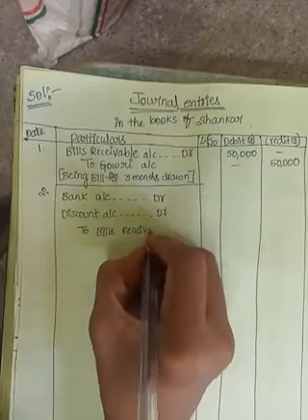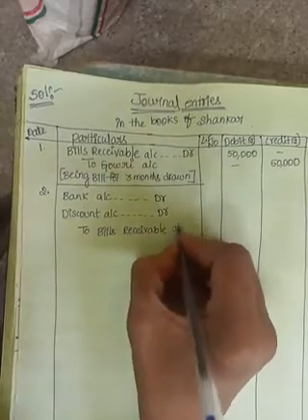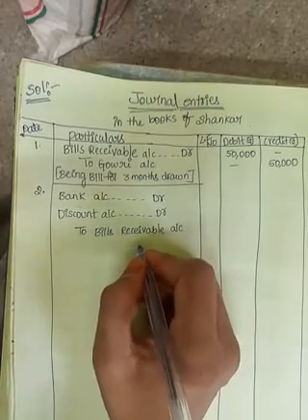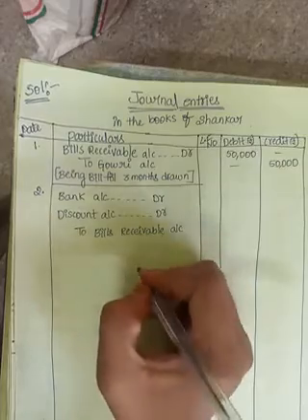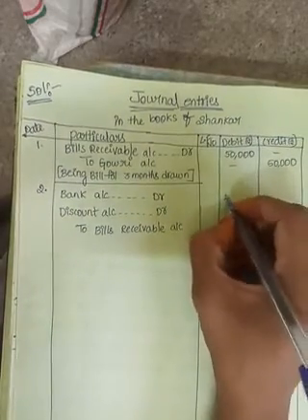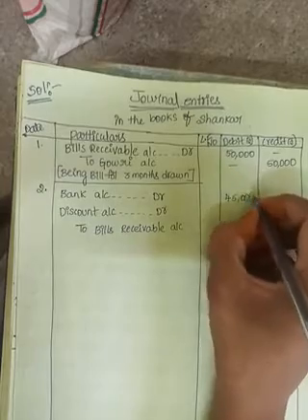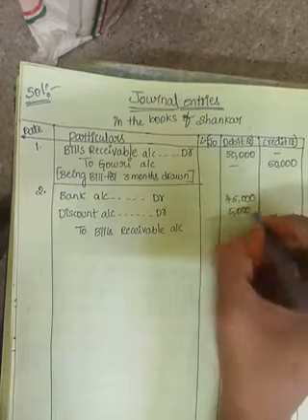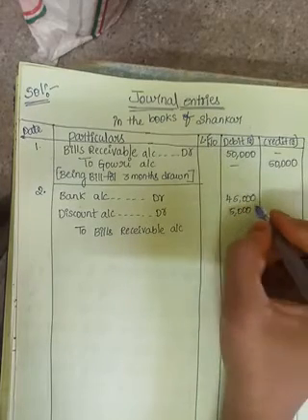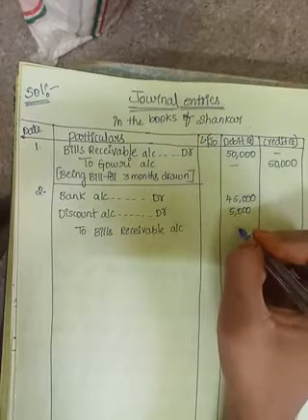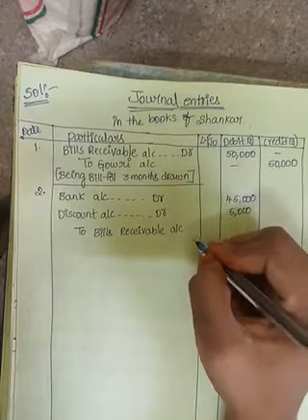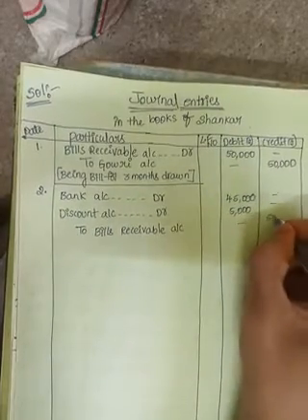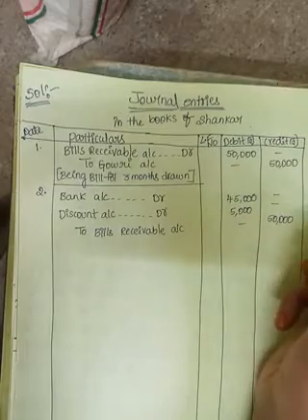How much will the bank give? He got the bill discounted for rupees 45,000. The discount is 5,000. So bank account debit is 45,000, discount account debit is 5,000, and to bills receivable account is 50,000.